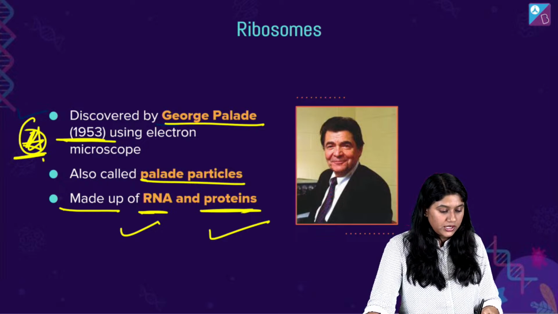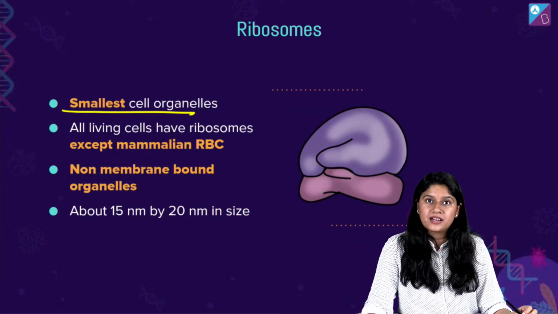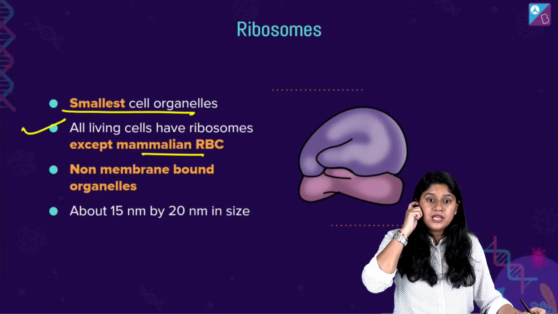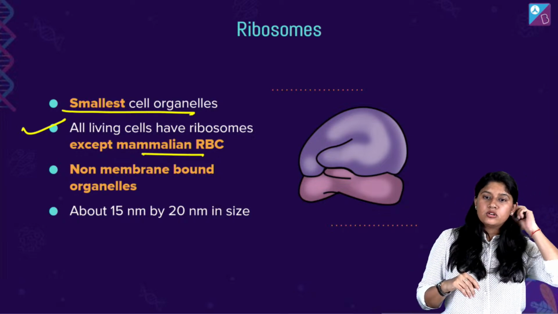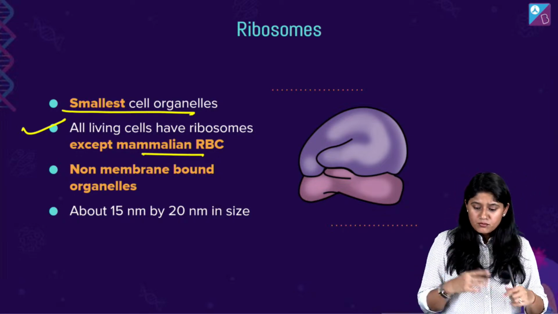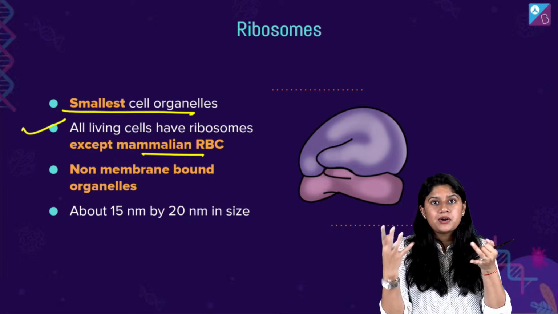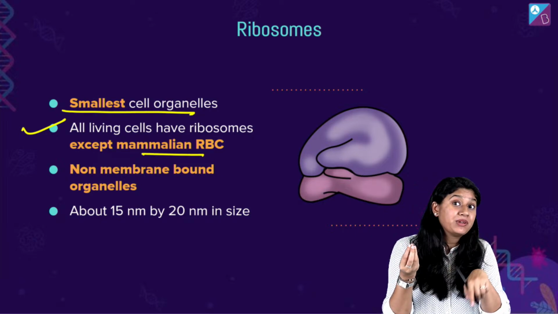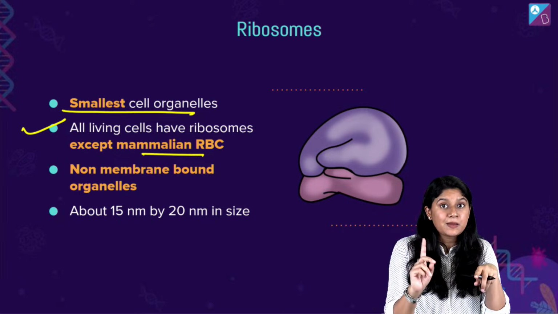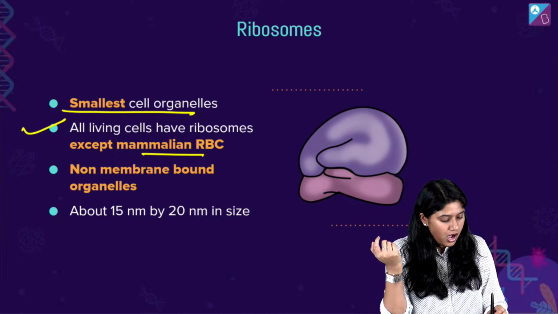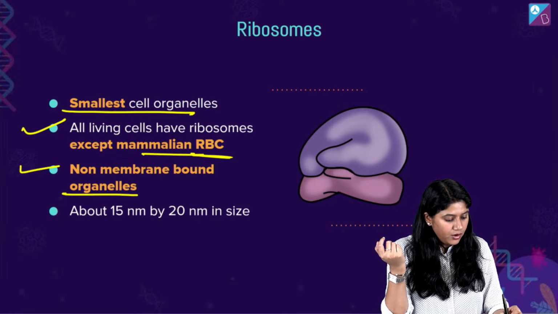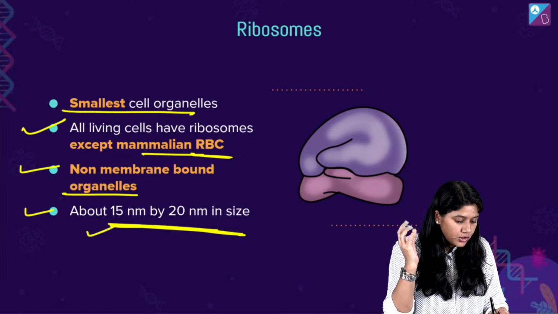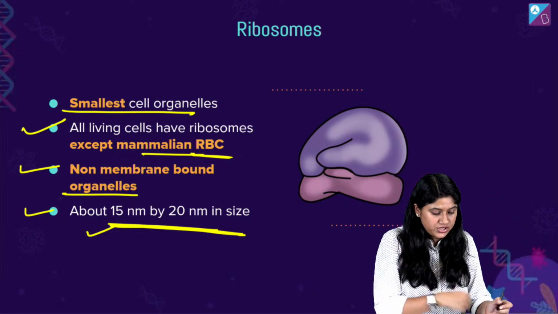RNA and protein both are there. They are the smallest cell organelles, we know. They are present in all the cells except the RBC. Yes, except the RBC, okay? Easy explanation, I will do. So we are talking about ribosomes. Discovered in 1953 by George Palade. They are the smallest organelles, there is no membrane, present in all cells, the exception being mammalian RBC. And this is the size of it, about 15 nanometers to 20 nanometers in size, very tiny. Clear?